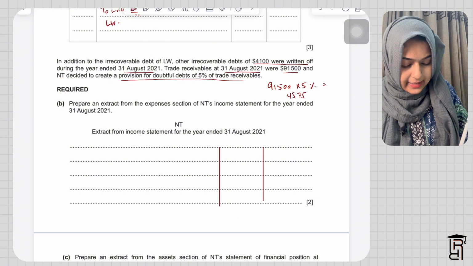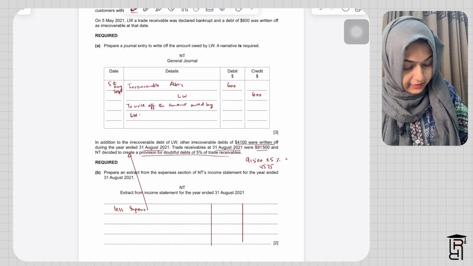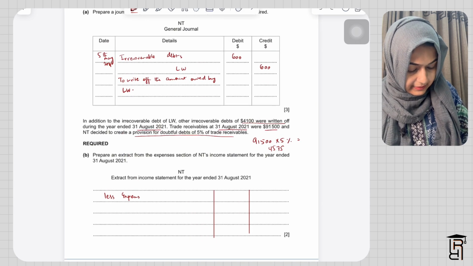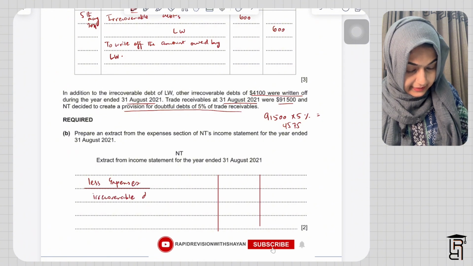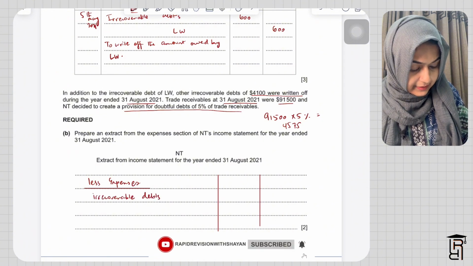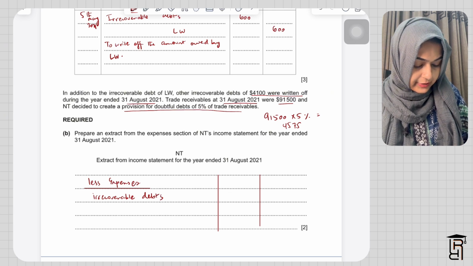So I'll write here less expenses, and this is the less expenses section which I need to make here. First I'll write irrecoverable debts, and irrecoverable debts will be not just 600, it will be 600 plus 4100, which is going to be 4700.